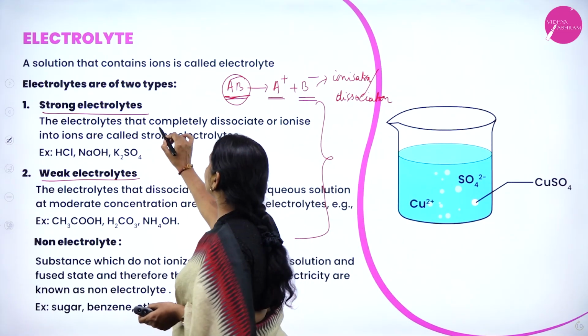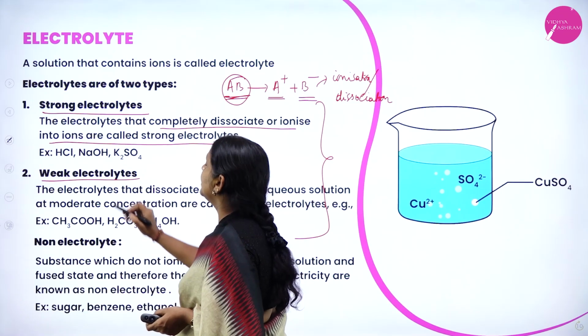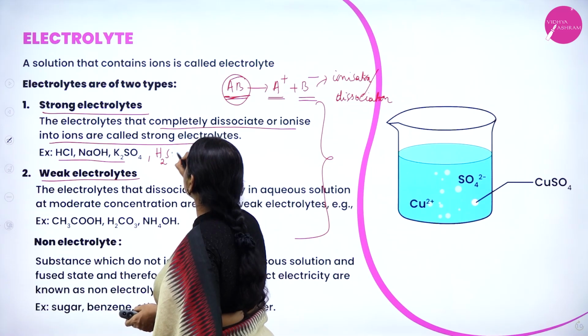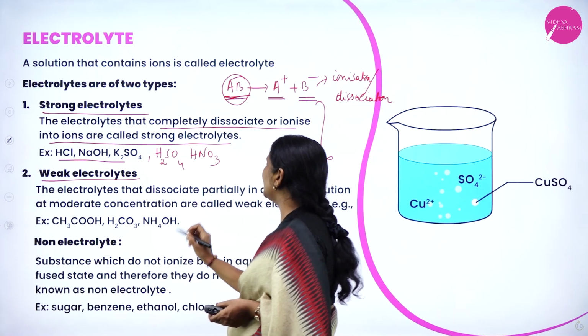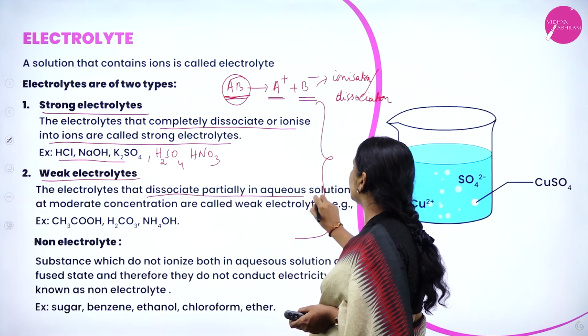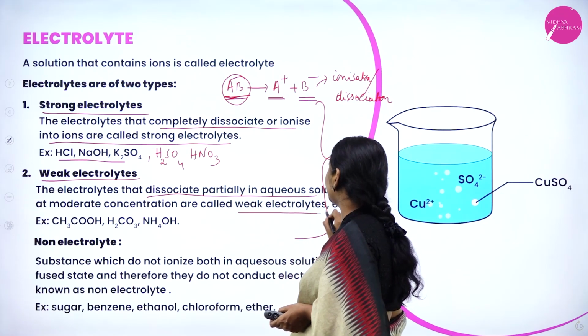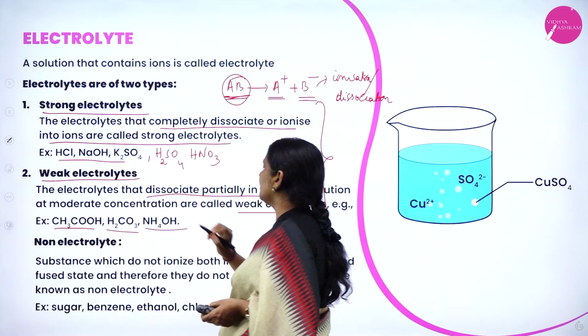So, electrolytes that completely dissociate or ionize into ions are called strong electrolytes. Examples: HCl, NaOH, K2SO4, H2SO4, HNO3. These all come under strong electrolytes. The weak electrolytes are those which dissociate partially in aqueous solution at moderate concentration. Examples: acetic acid, carbonic acid, ammonium hydroxide.